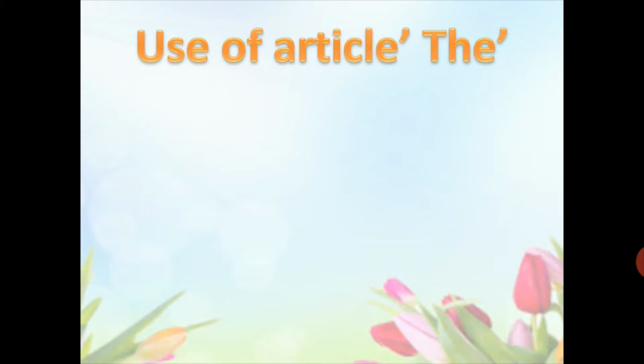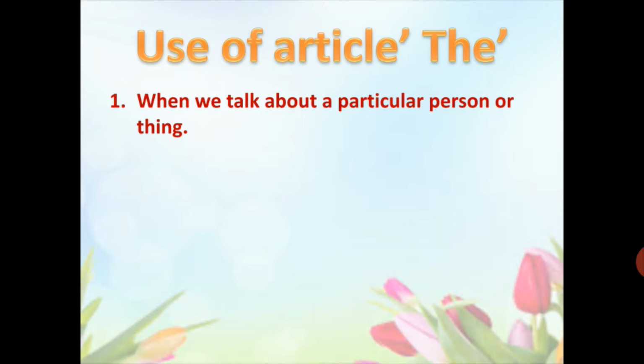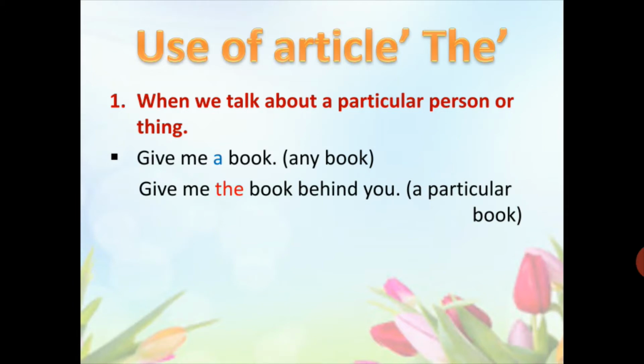When should we use article the? Here are some rules for it. Let's go through them. Number 1. When we are talking about a particular person or thing, we use the article the. Let's see the example for it. Number 1. Give me a book. A book means any book. But if I say, give me the book behind you, it means I am talking about a particular book.